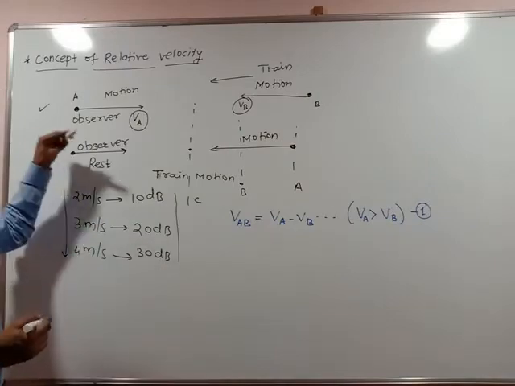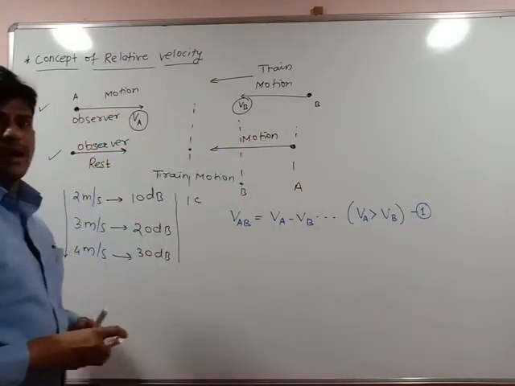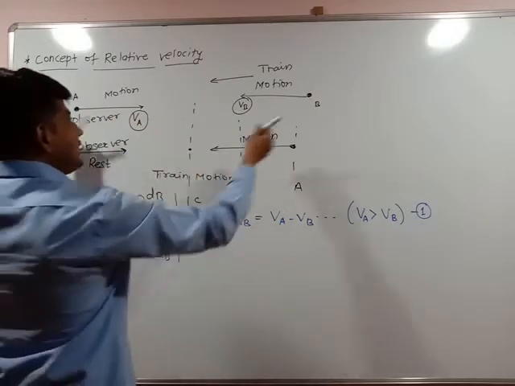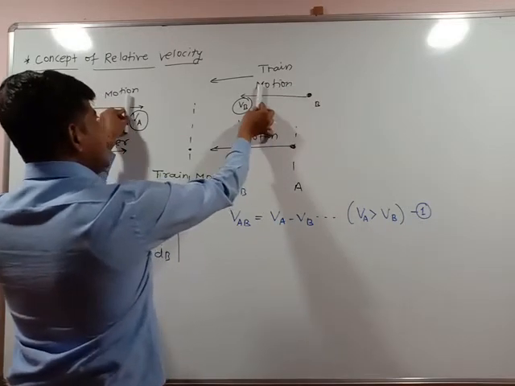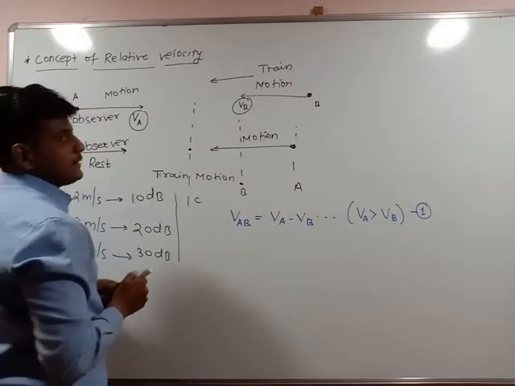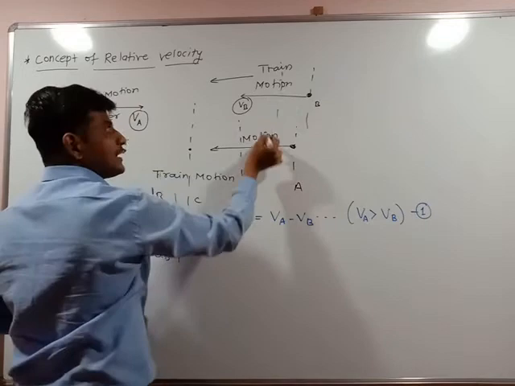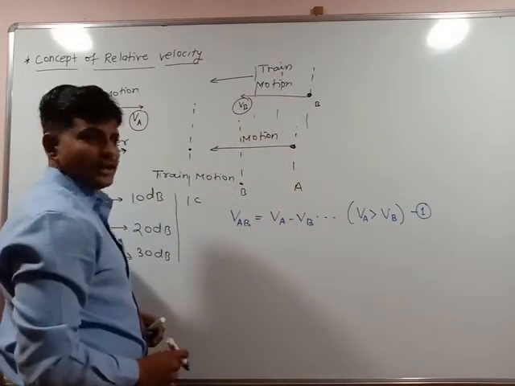Okay. Now the observer is moving slowly and the train is moving fast. How to correlate the relation between them? Of course, velocity is the difference. इधर काहीतरी velocity होती, इधर velocity होती, velocity difference तुमचं काय होणार आहे? कमी कमी होणार आहे. अरे बघा ना, इथं velocity 2 मीटर पर सेकंद, इथं velocity 3 मीटर, इथं velocity 4 मीटर, पण डिफरन्स काय असणार दोघांचा? कमी कमी होत गेला. Okay?